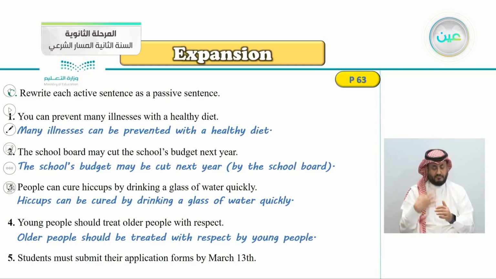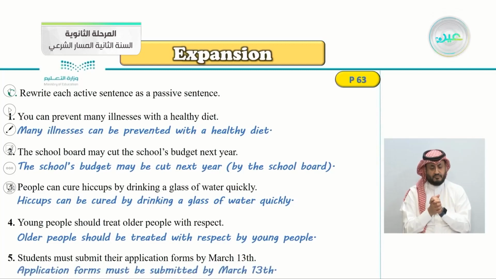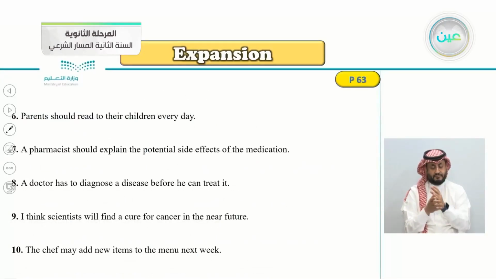Number 5, students must submit their application forms by March 13th. So this one is really easy. Application forms, the object, must be submitted by March the 13th. Number 6, parents should read to their children every day.